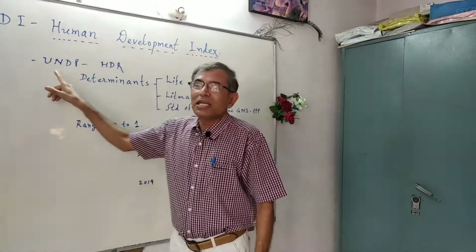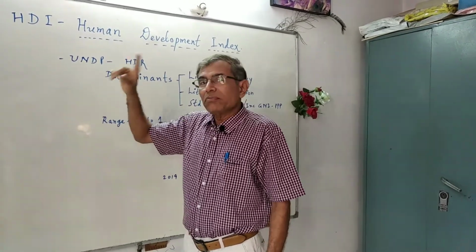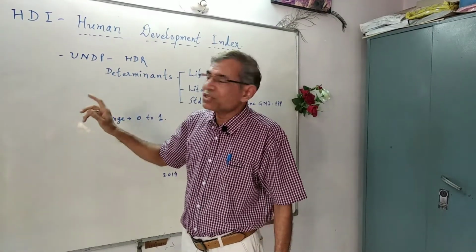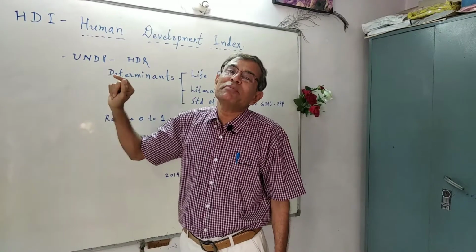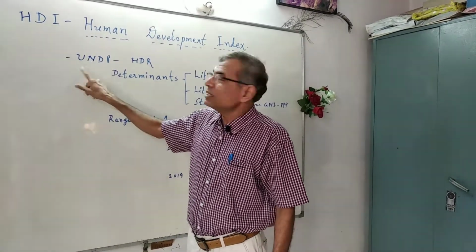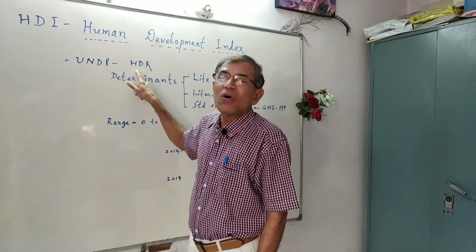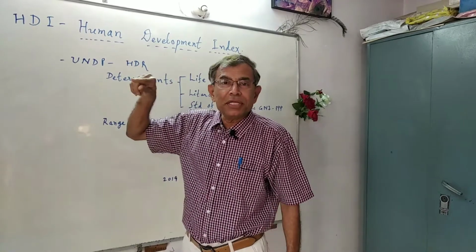It is a composite statistical measure based on three determinants, or we can call it three dimensions. But before that, let me tell you how it started. The United Nations organization runs a program called UNDP, United Nations Development Program, and under that program, it first published its report called HDR report, means Human Development Report, in 1990.